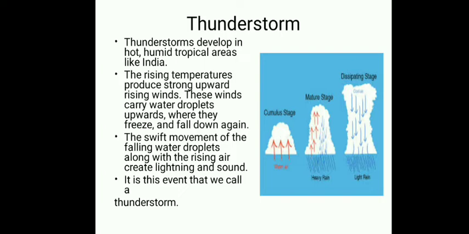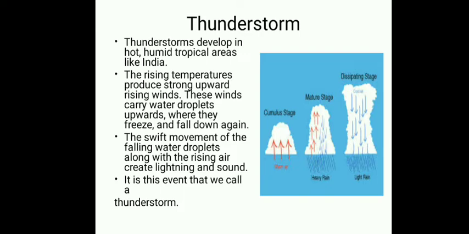Thunderstorms develop in hot, humid tropical areas like India. The rising temperature produces strong upward rising winds. As you can see here, this is the first stage of a thunderstorm. Due to high temperature, the winds become hot, and as you know, warm air rises up. These winds rise to the upper layers of the atmosphere where they will freeze and fall down as rain. So the first stage is the cumulus stage.